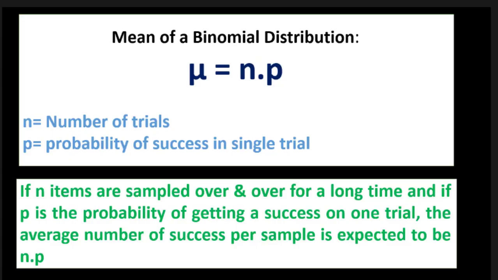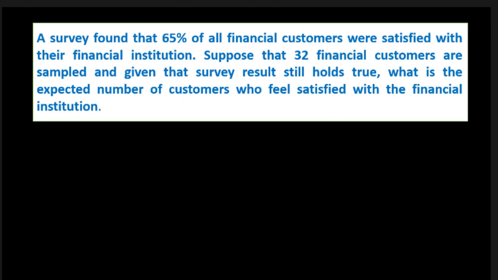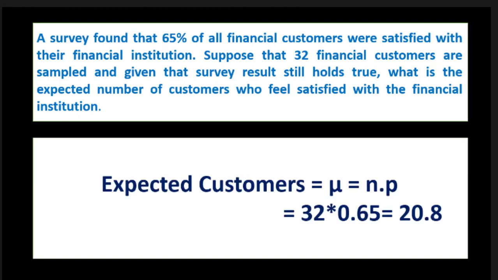So n is 32 and p, the probability of getting a success on one trial, is 0.65. The expected number of satisfied customers is given by n times p, which comes out to be 20.8. So we can say that 20.8 customers feel satisfied with their financial institution.